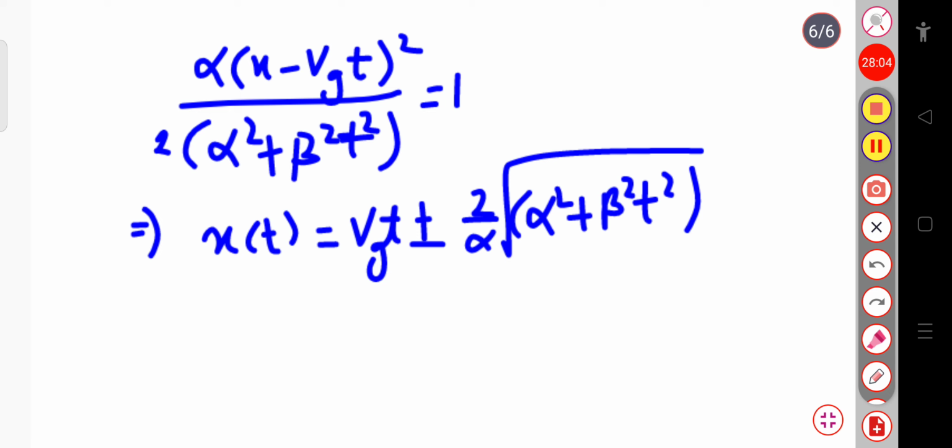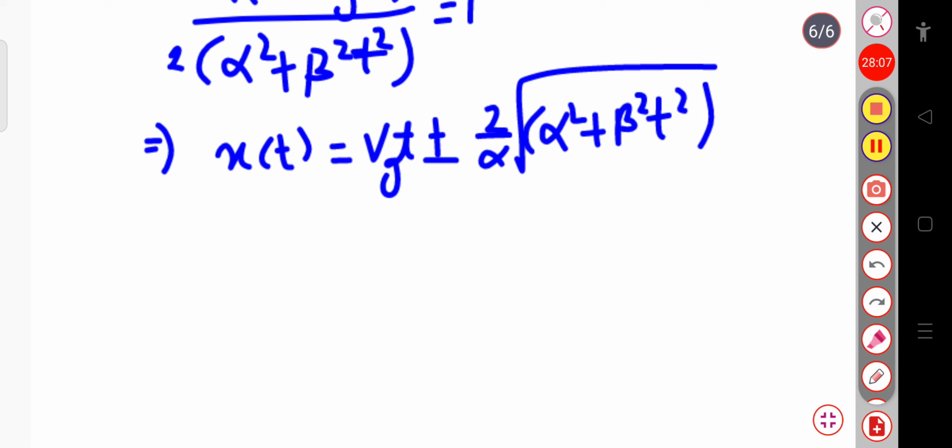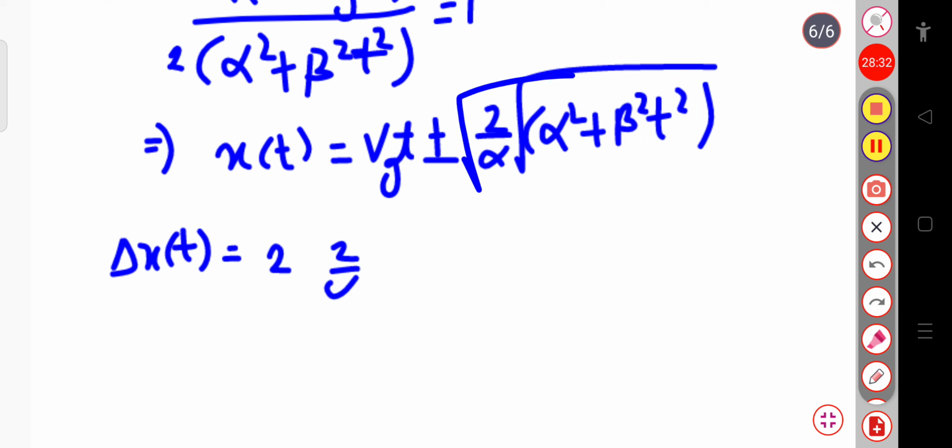Now if we calculate the width for this, delta x of t will be equal to vg t plus 2 by alpha into root over alpha square plus beta square t square, minus vg t minus 2 by alpha into root over alpha square plus beta square t square. Then you will get 2 into 2 by alpha, whole root over alpha square plus beta square t square.